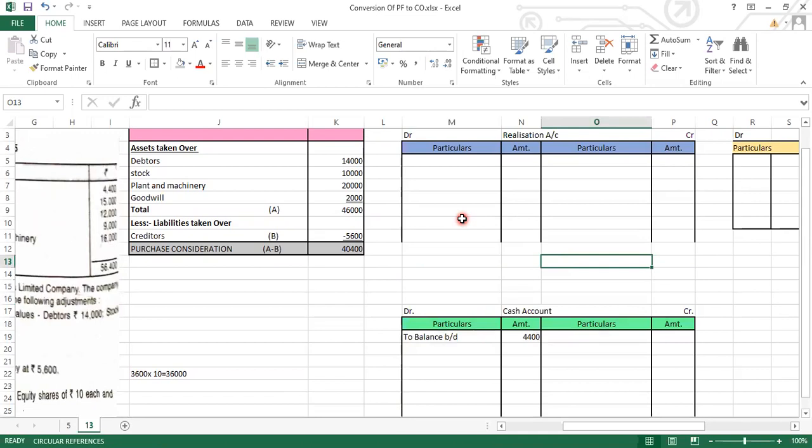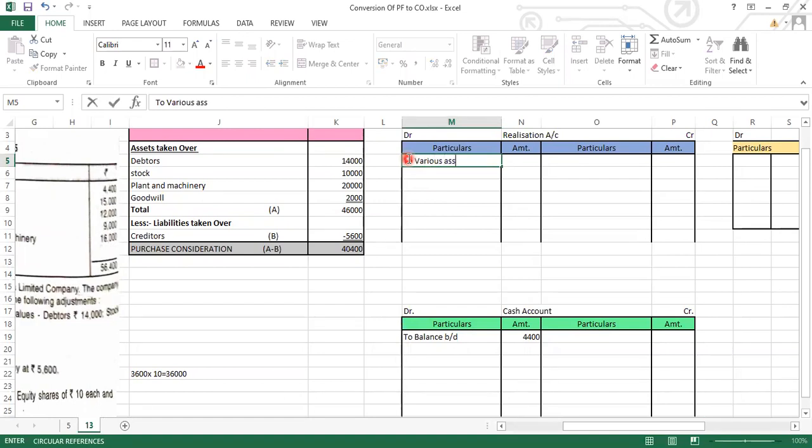Now what will be the first entry? The first entry will be for transferring the assets. So the journal entry for transferring the assets will be realization account debit to various assets account. So write down over here 'to various assets'. And we have to write down the book value over here. We will be writing down the book value of the assets.